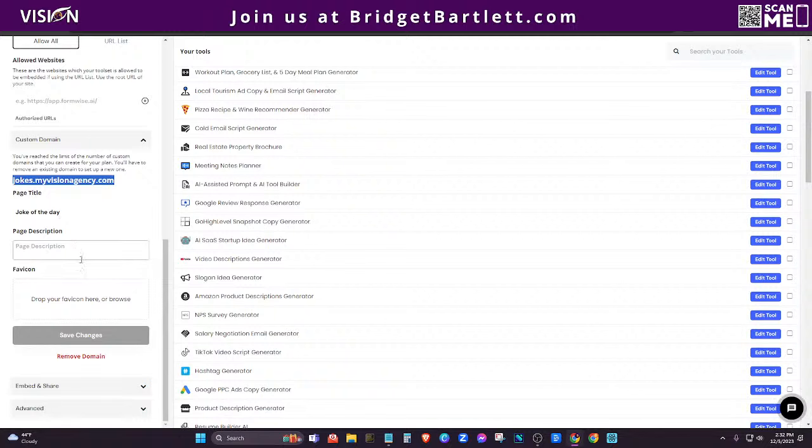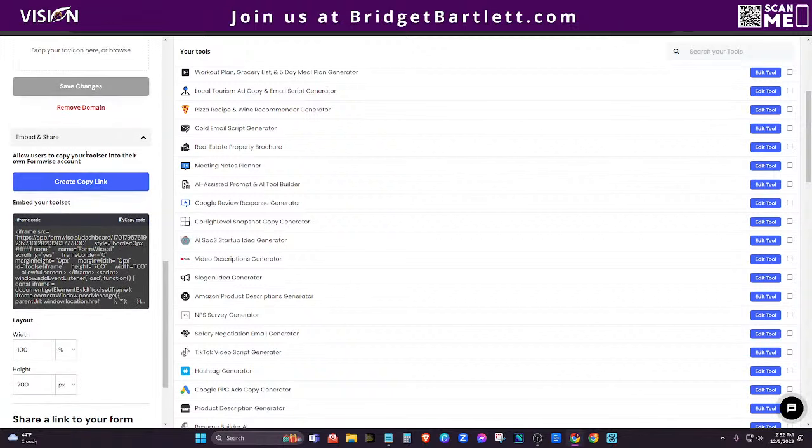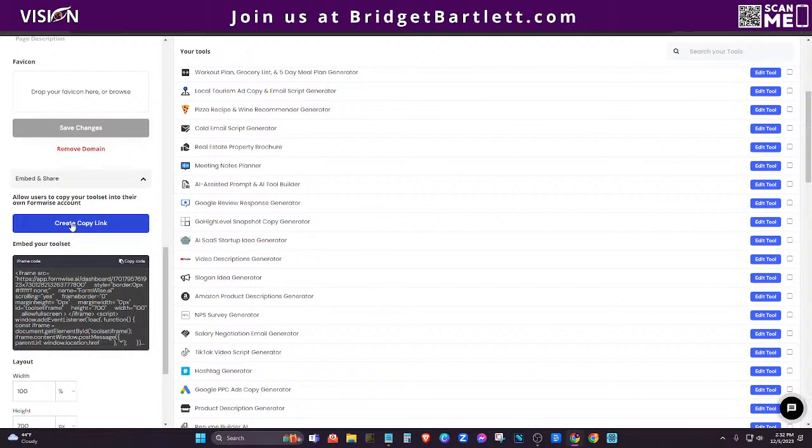This is basically like SEO info. And then you can add your favicon there. And you also have the ability to embed. And this is so cool, you can also create a copy link.